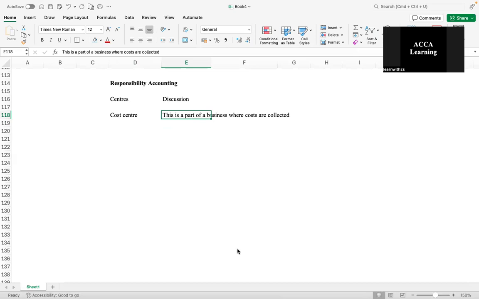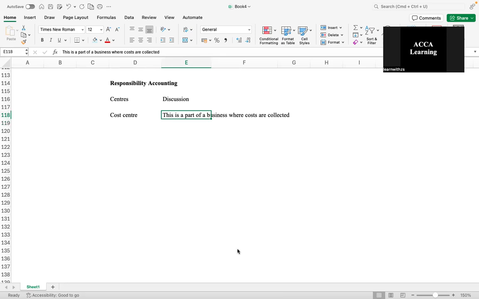It's only and only related to costs. Think of a purchasing department or a mixing department in a paint manufacturing plant. The manager is solely responsible for controlling costs and nothing else.